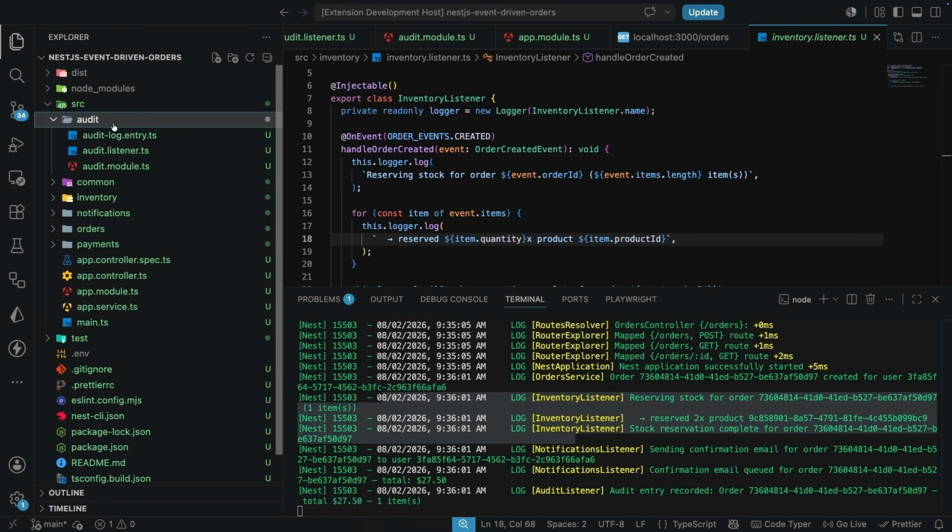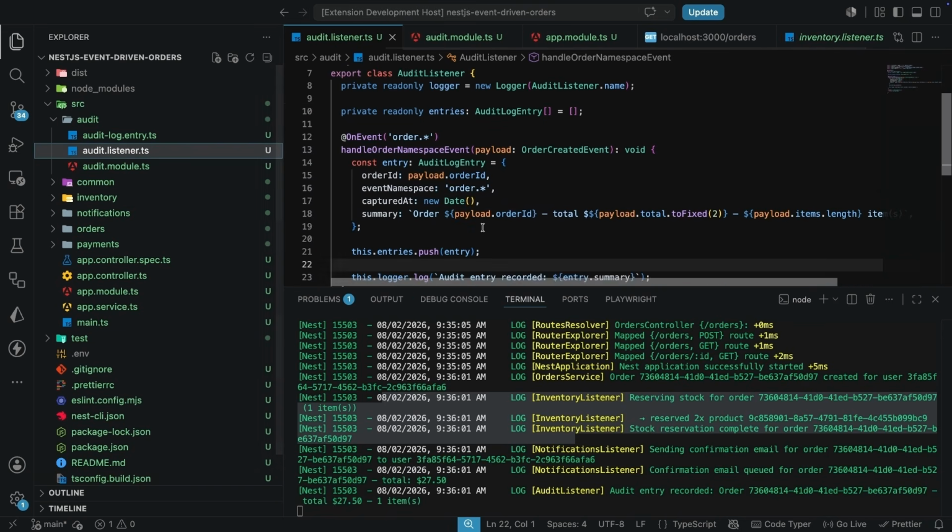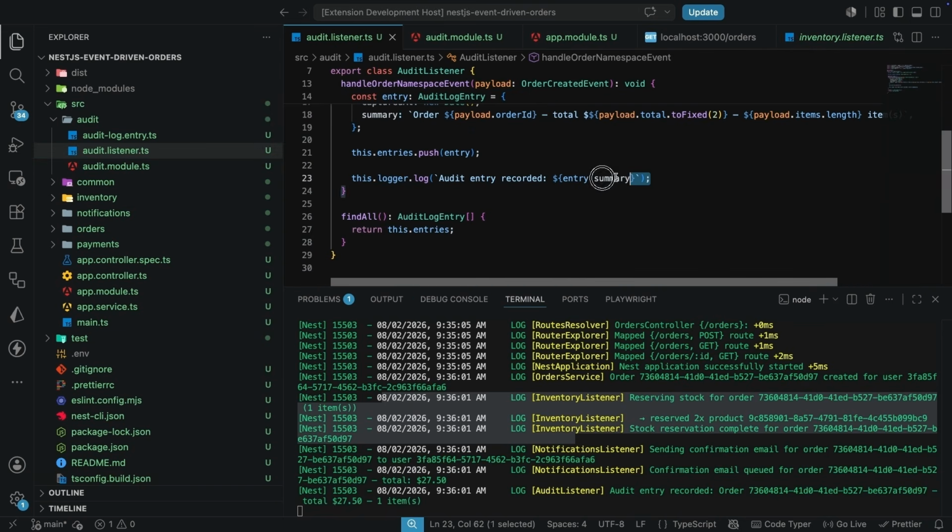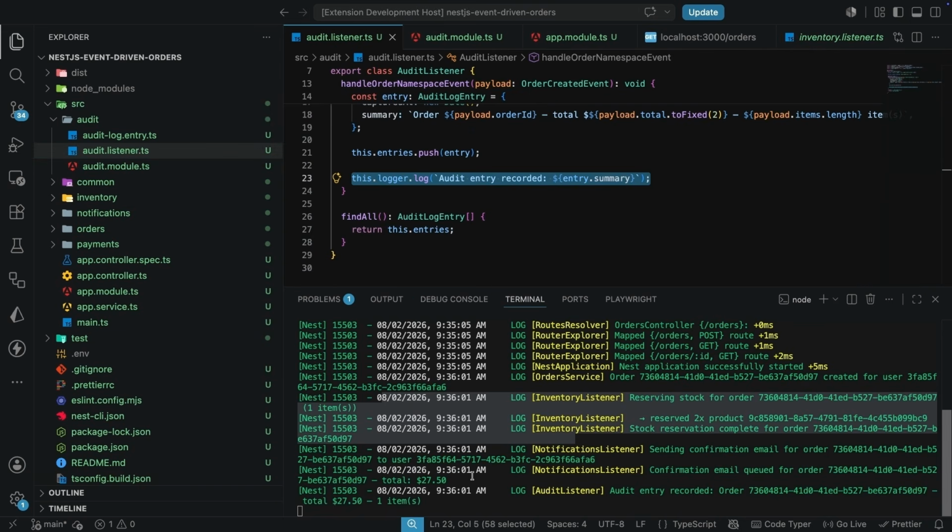And if we also double check the audit listener here, you can see in the audit listener further down here, we are logging that an audit entry has been recorded, which we also see gets printed here. So we have 3 listeners that are now reacting cleanly to one specific event. Next, we are going to break one of them, and we're going to see how our application reacts when one of our listeners gets broken.